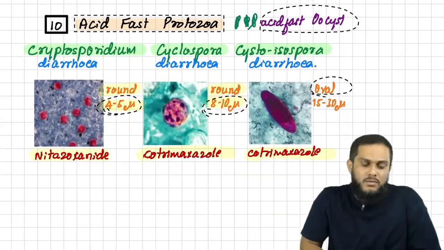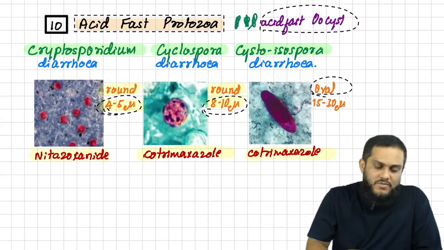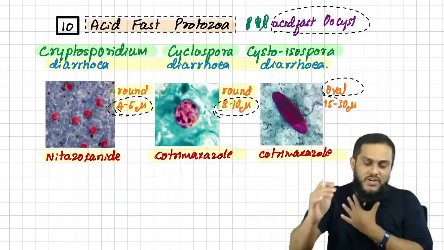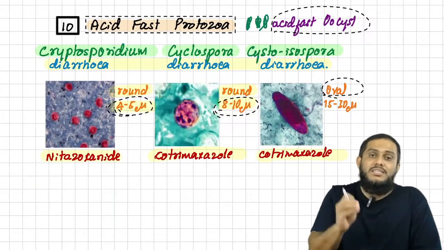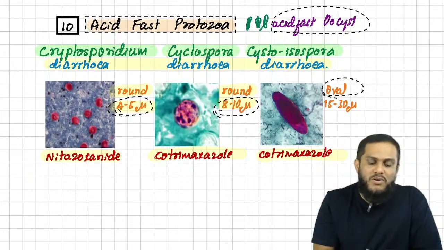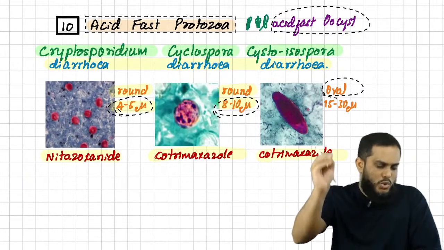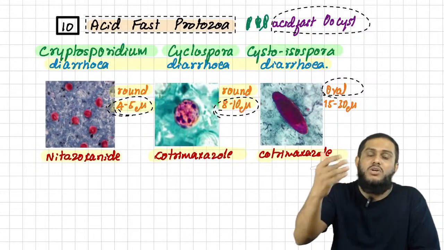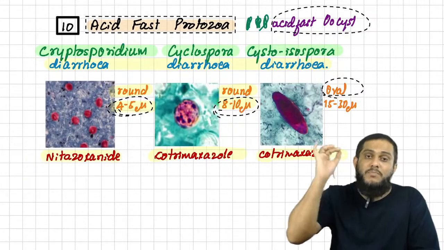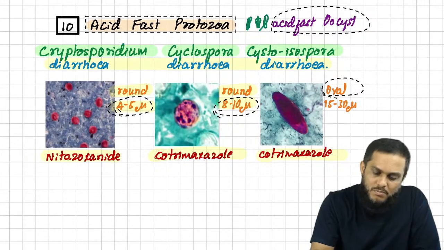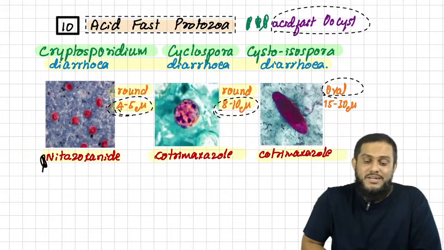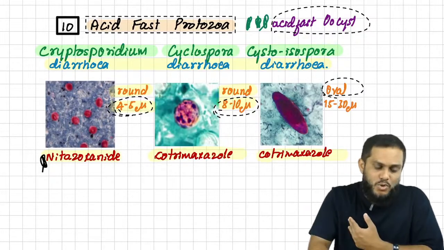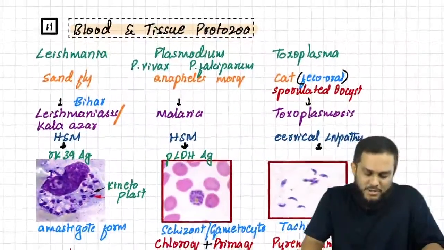So with that we have completed acid fast protozoa. Everything is important. Remember they all cause diarrhea and all of them are acid fast. Then how will you differentiate? Size and shape of the acid fast cyst is what is important. Oval shape: Cystoisospora. Round shape: Cryptosporidium and Cyclospora. Cryptosporidium is small, 4 to 5 micron; Cyclospora is bigger, 8 to 10 micron. Remember Cryptosporidium treatment is nitazoxanide; I want to put a star mark, very important. The remaining are treated with cotrimoxazole. Acid fast protozoa done, very simple and easy. Moving on to the next topic, the 11th topic: blood and tissue protozoa.